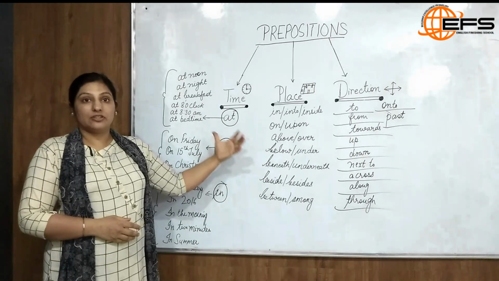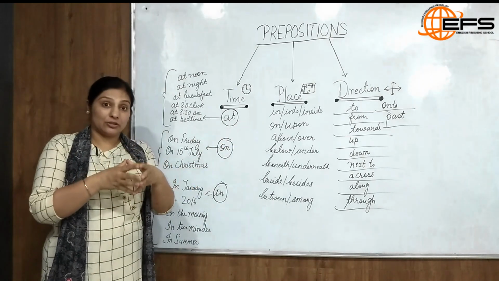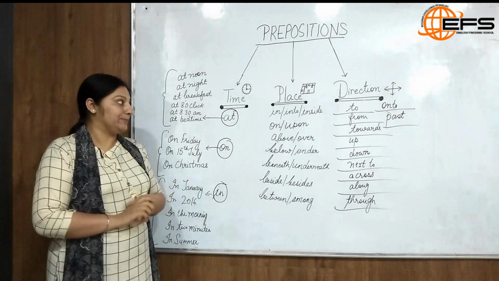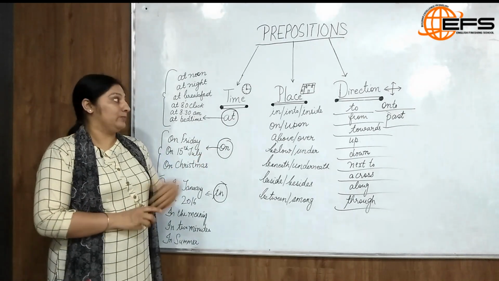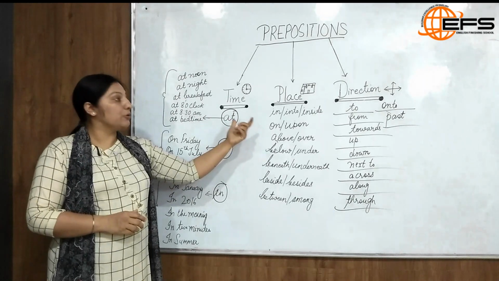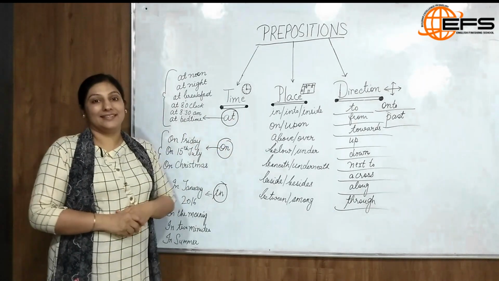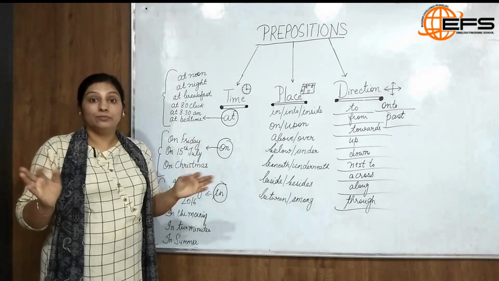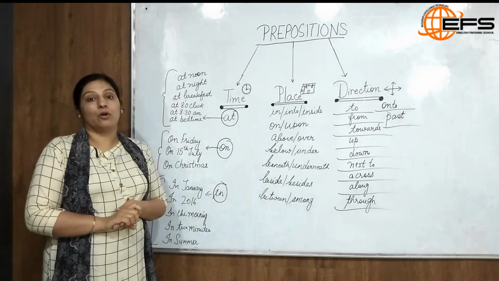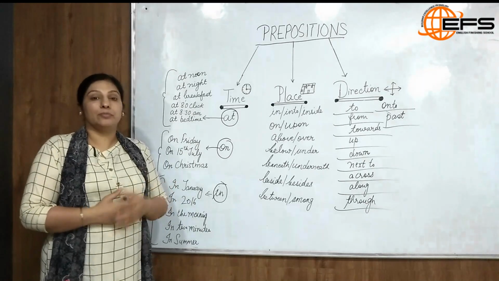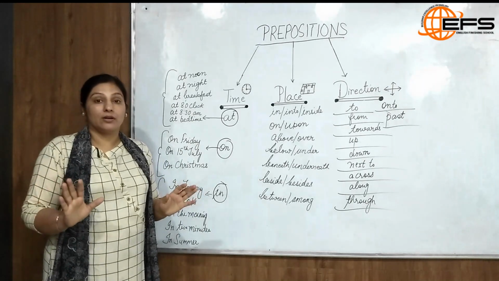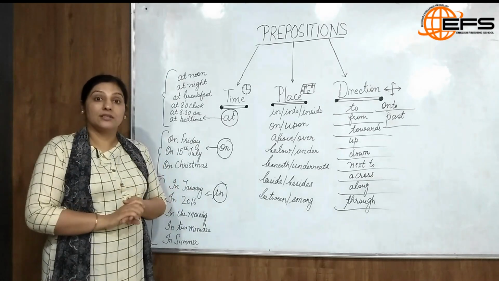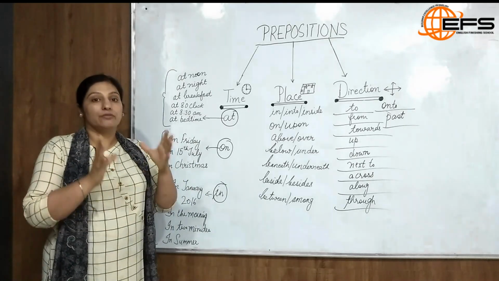When we say prepositions of place, we talk about the position of the object with respect to the verb used in the sentence. Let's see how. The first we discuss about in, into and inside. When I say I am just standing in a room, so here no movement is involved. Or she is sitting in the bedroom, no movement is involved. So when the object is not moving with respect to its action, we use in.